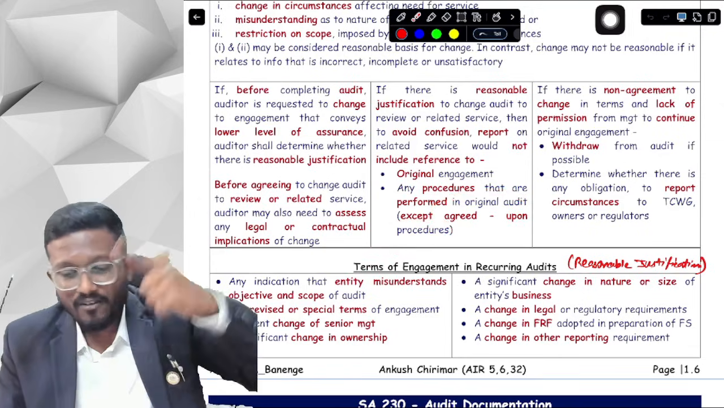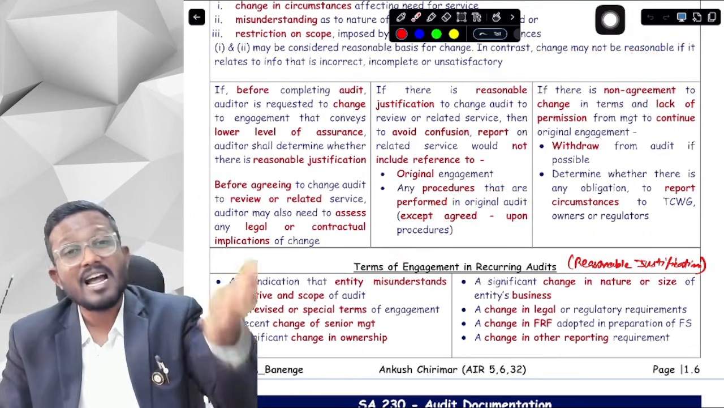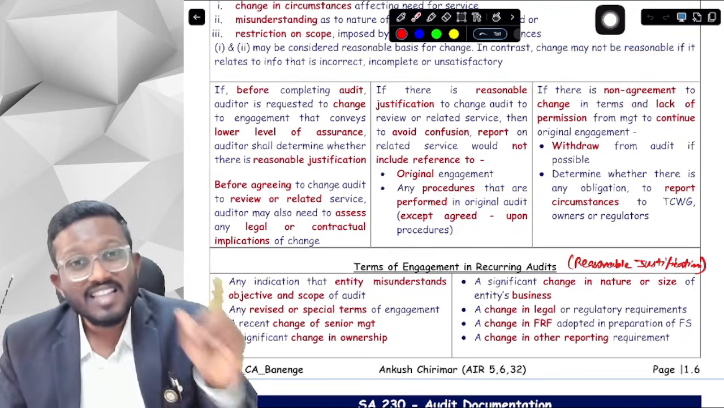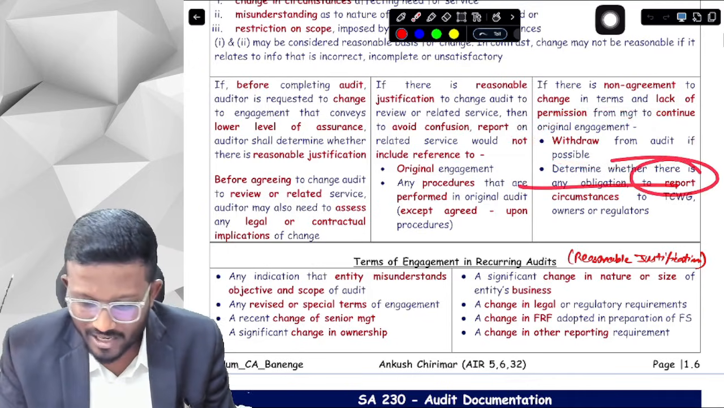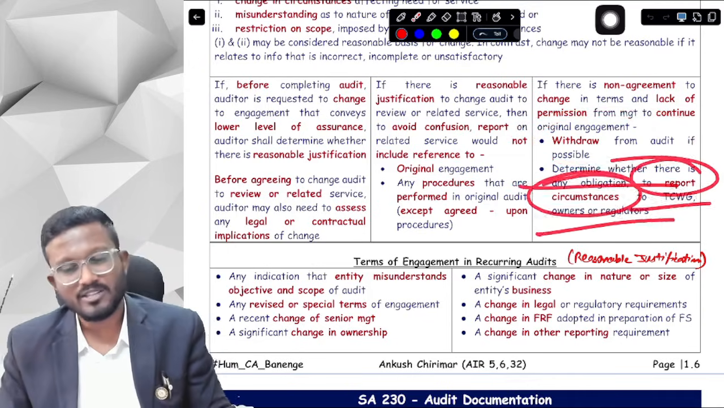Okay, yes sir. If there is non-agreement to change in terms of engagement and management is also not allowing you to continue, then you need to withdraw from the audit if possible and determine whether there is any obligation to report the circumstances to TCWG, owners or regulator.